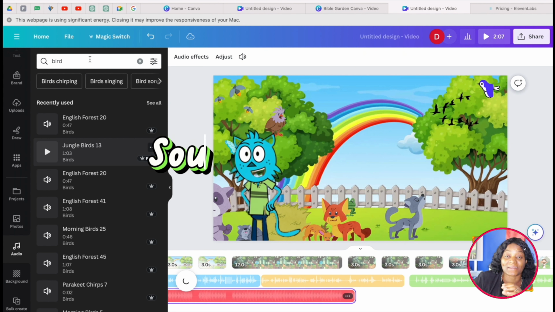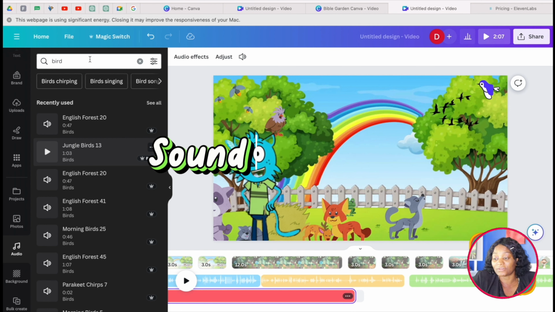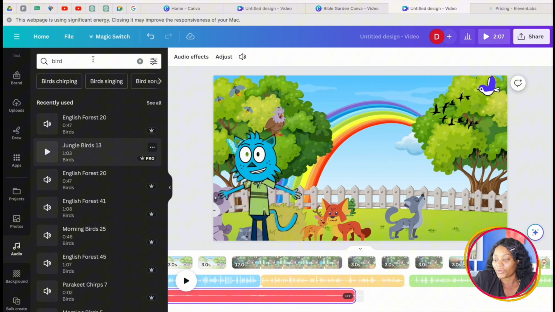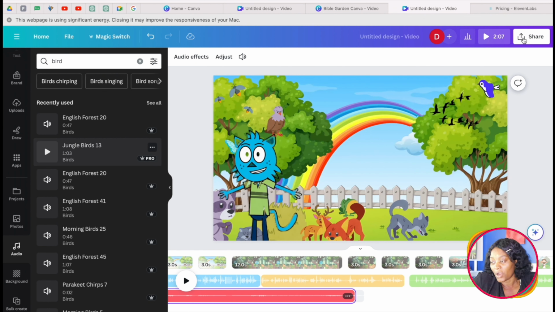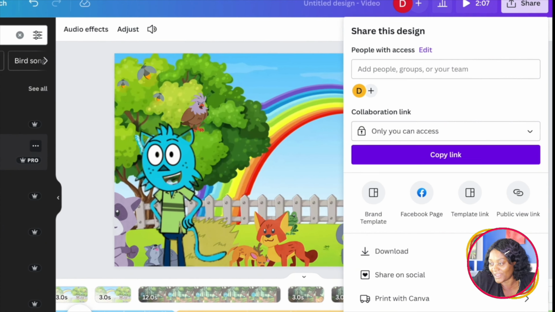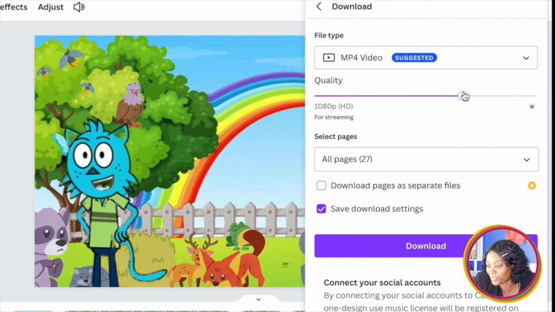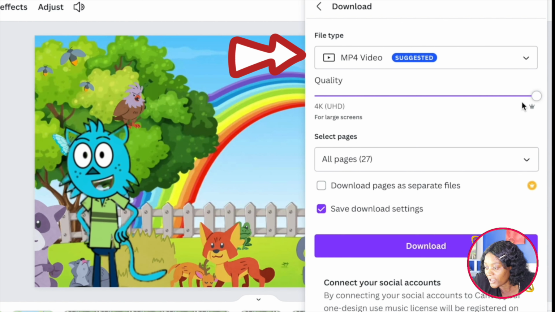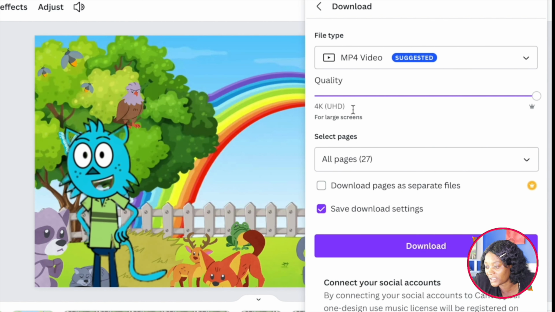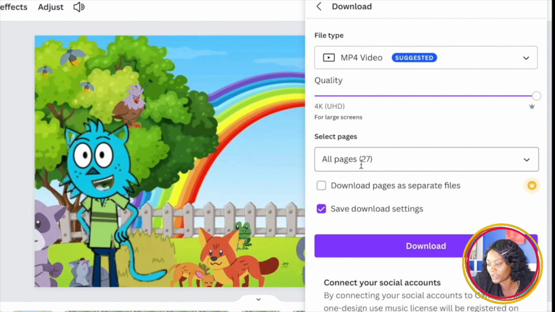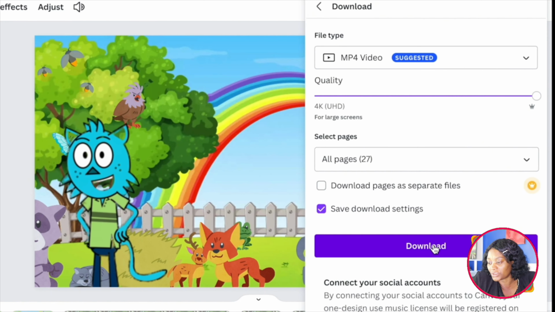If you want to make sounds of animals, like your lion roaring, you can add any other thing that you want to add. And when you are done with everything, you just come here to share, and then you go to download, because you make sure that it's on MP4, and then the quality is here. You can also increase the quality here to make it 4K, and when you increase the quality, you make sure you are downloading everything.